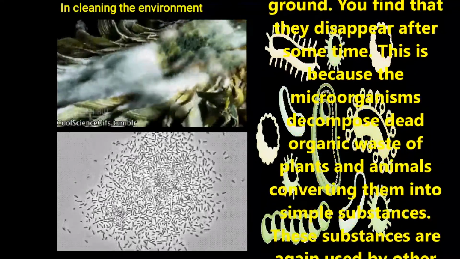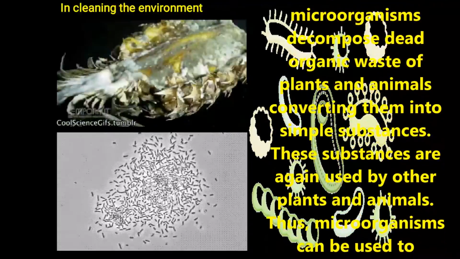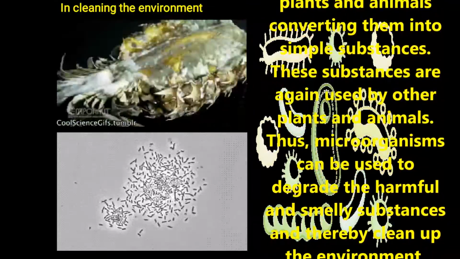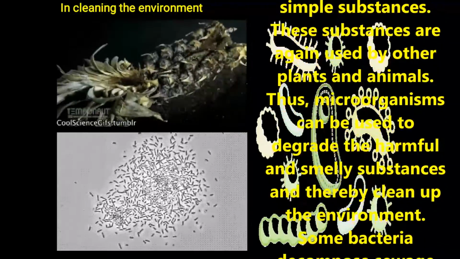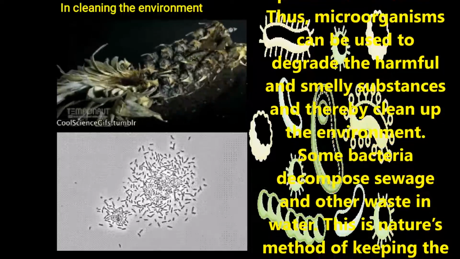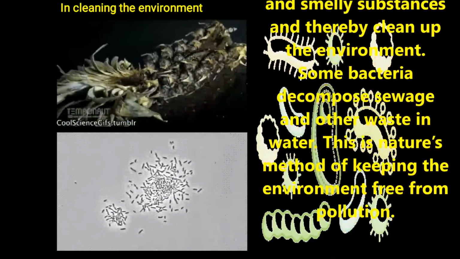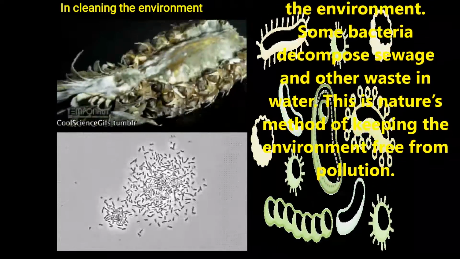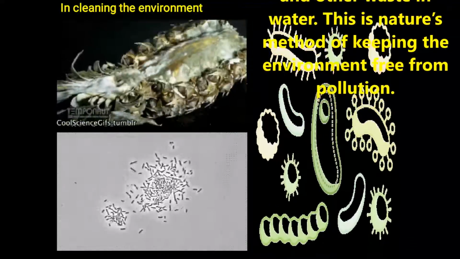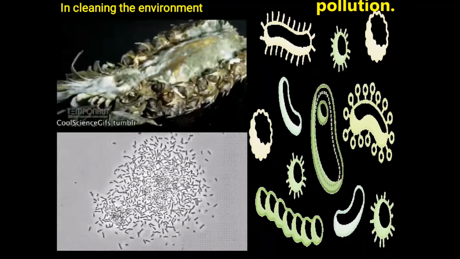This is because the microorganisms decompose dead organic waste of plants and animals, converting them into simple substances. These substances are again used by other plants and animals. Thus, microorganisms can be used to degrade harmful and smelly substances and thereby clean up the environment. Some bacteria decompose sewage and other waste in water. This is nature's method of keeping the environment free from pollution.